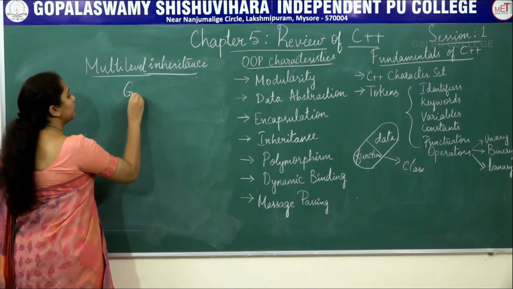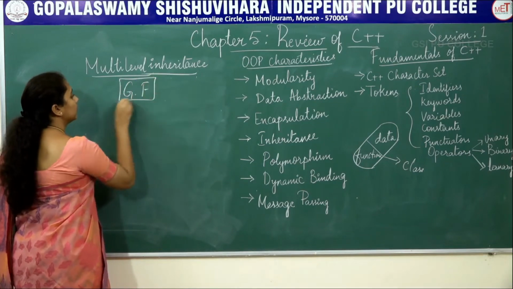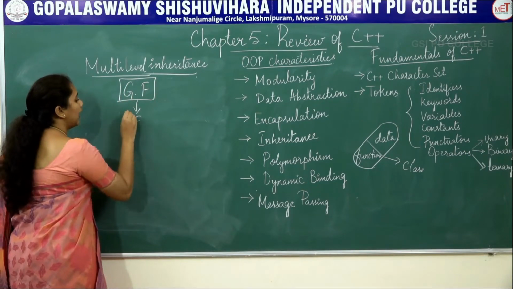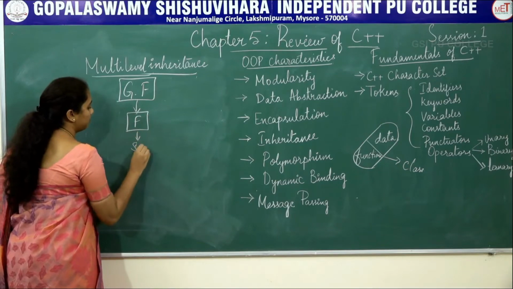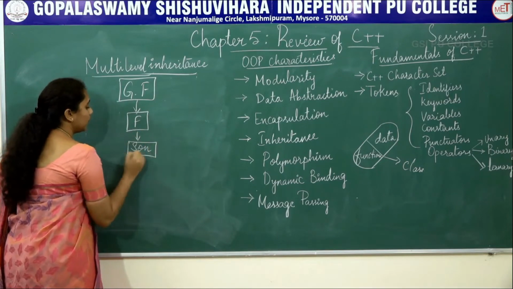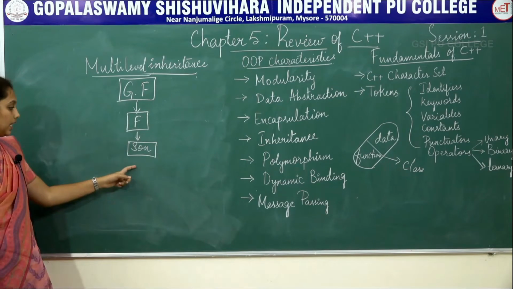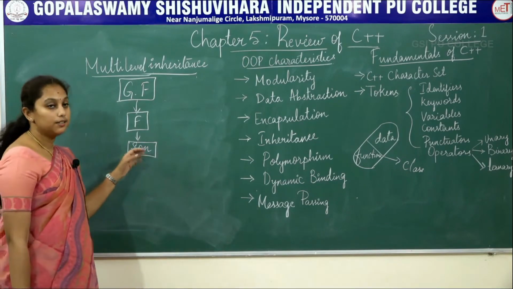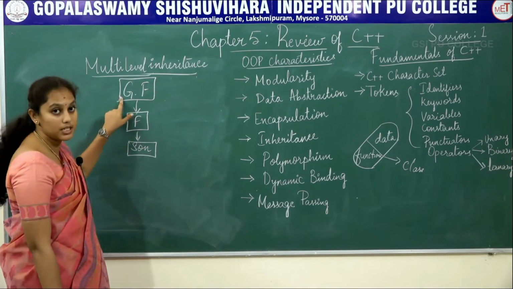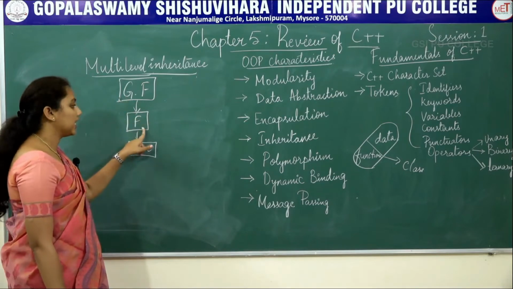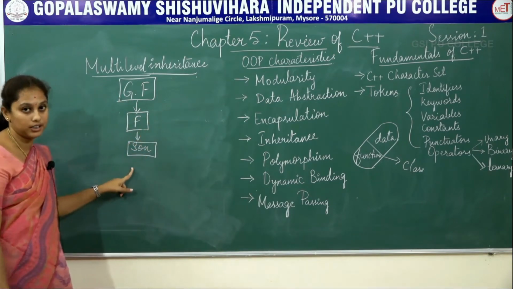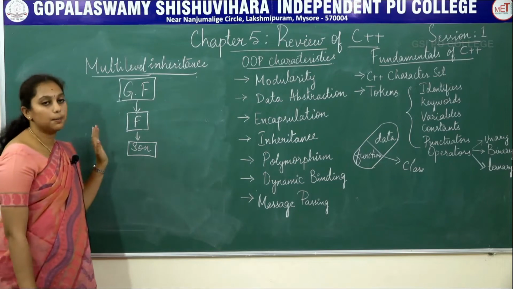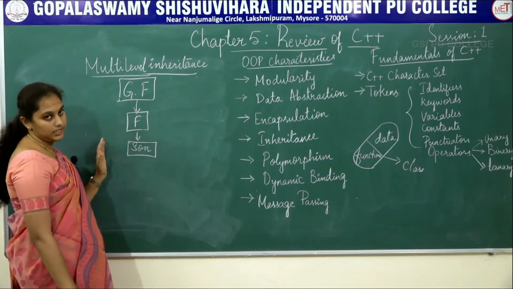Consider the grandfather, father and son relationship. Here the son is inheriting a feature like height from his grandfather and intelligence from his father. So this is called multi-level inheritance.